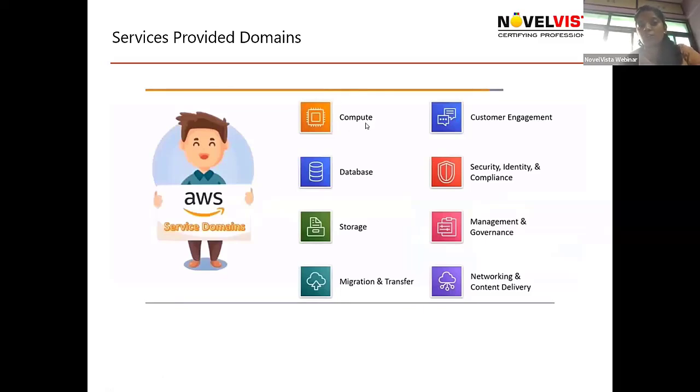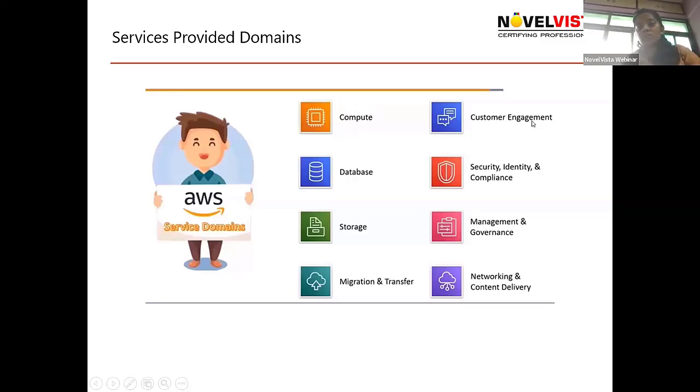So what are the different domains? The compute domain. So compute means what? Let's say if we need to compute, what kind of hardware is required for our application, rather than installing it physically on our local machine, we can choose virtual machines, virtual servers from EC2, and by our requirement, we can choose any configuration of the hardware and operating system, and then we can keep our application on this AWS cloud. So computing related services like EC2 is one of the popular services of AWS.